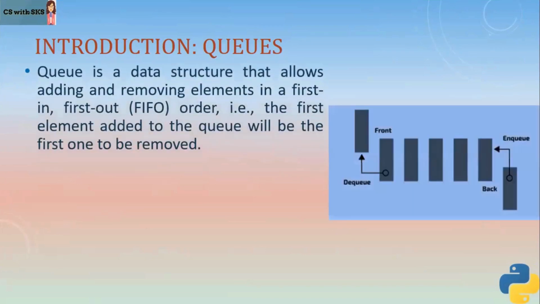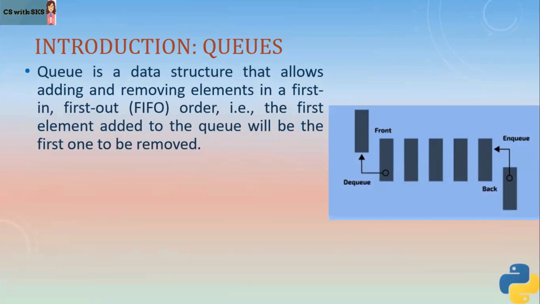First of all, to understand what queues are, you need to understand that it's a data structure where data is entered at one end and deleted from the other end. Okay, so it works on the FIFO principle. The item which is added first will be removed first.